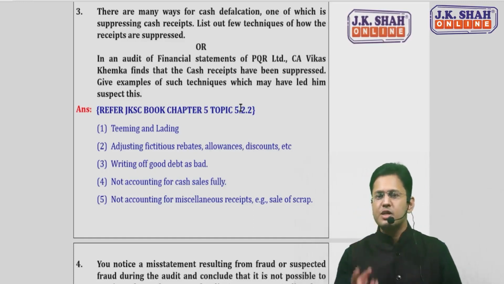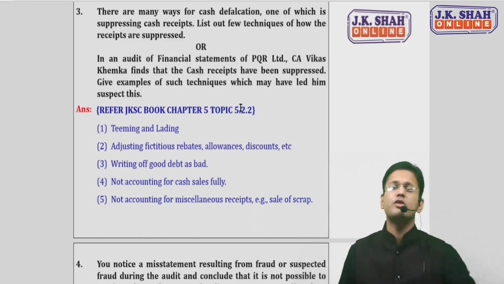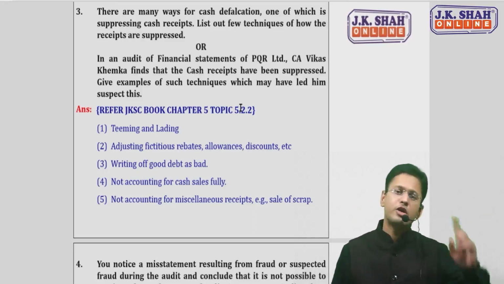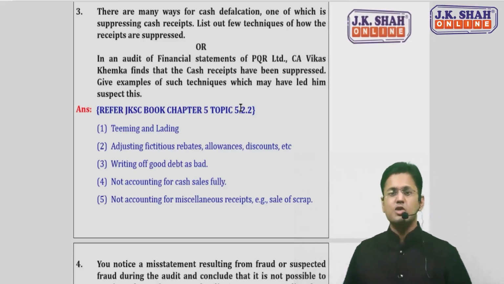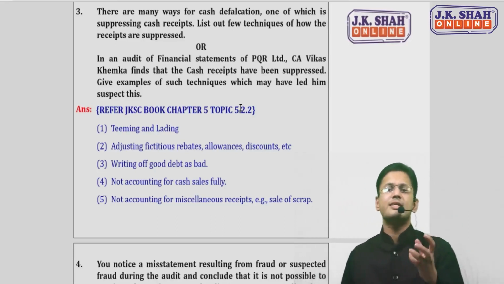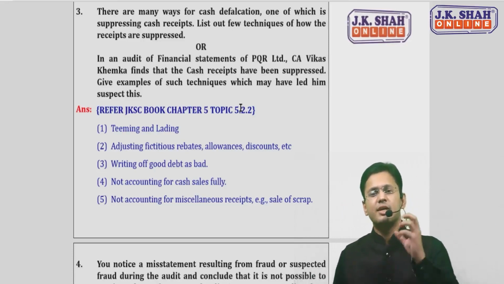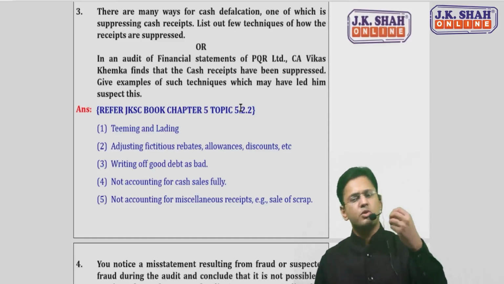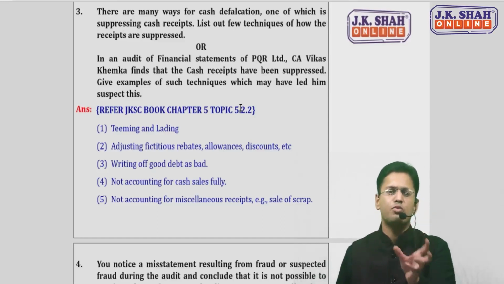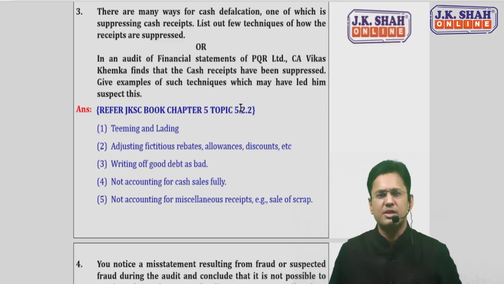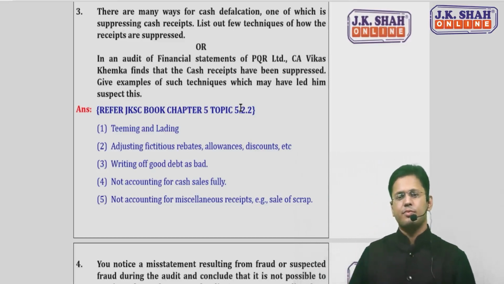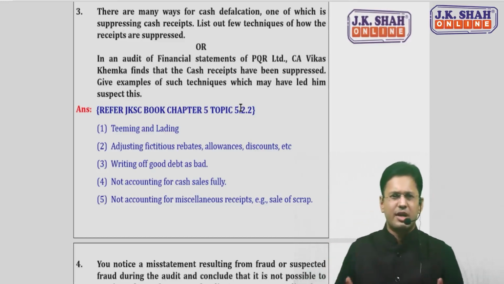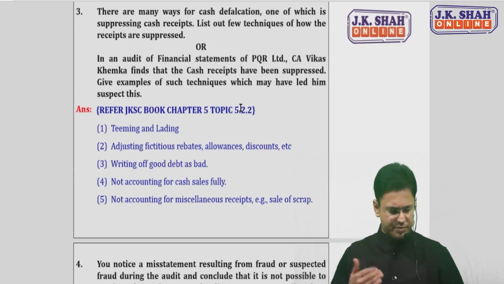A debtor who has paid his full amount is a good debt, but you're writing it off as a bad debt. You're not accounting for the cash sales fully. You're not accounting for some miscellaneous receipts fully. So these are all the cases which indicate that cash receipts have been suppressed, and this is what the question asked you. Both the questions gave the same question: what are the techniques in which the receipts can be suppressed. So I hope this is again a simple answer. Let us move forward.